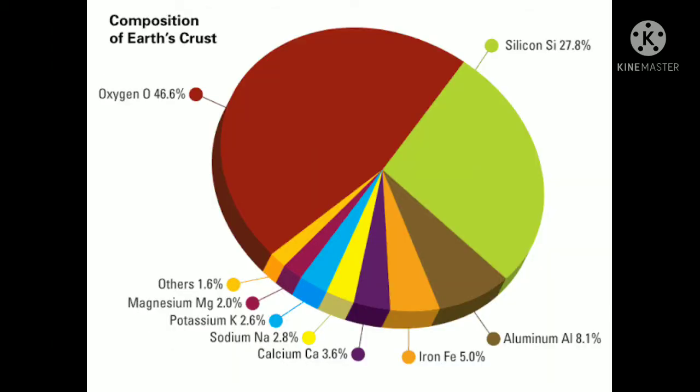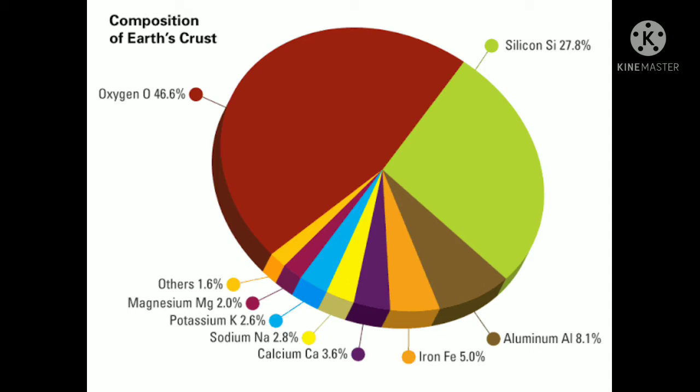Oxygen is 46.6%, magnesium 2.0%, potassium 2.6%, sodium 2.8%, calcium 3.6%, iron 5.0%, aluminum 8.1%, silicon 27.8%, and others 1.6%. These are the elements you find directly in our earth's crust. Many more elements are left out.